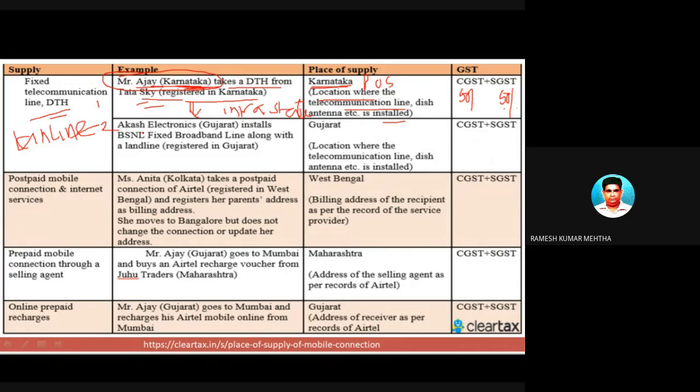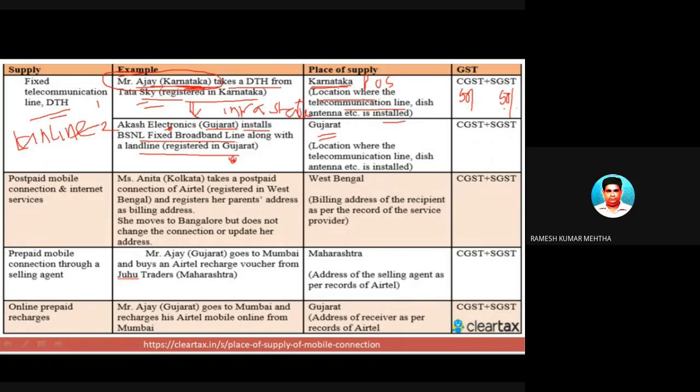Number two, Akash Electronics of Gujarat installs a BSNL fixed line along with the landline registered in Gujarat. So it is again in Gujarat. These people are installing a fixed landline, and the person providing the services is again in Gujarat.